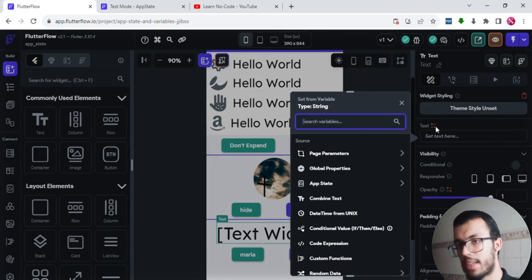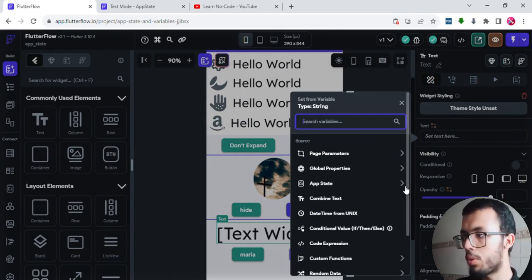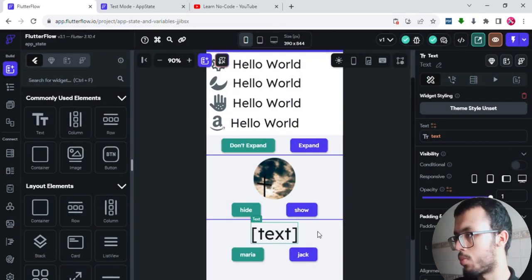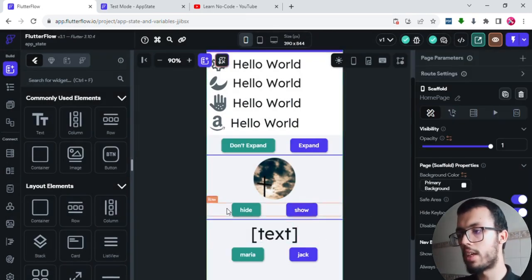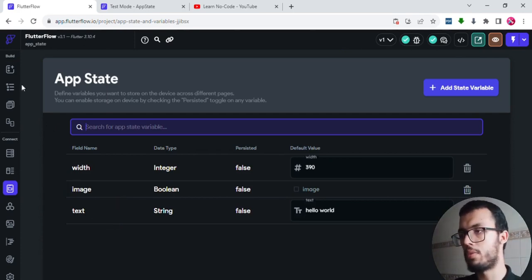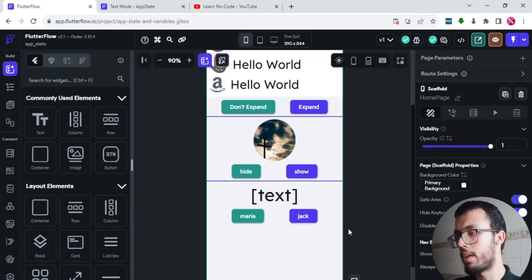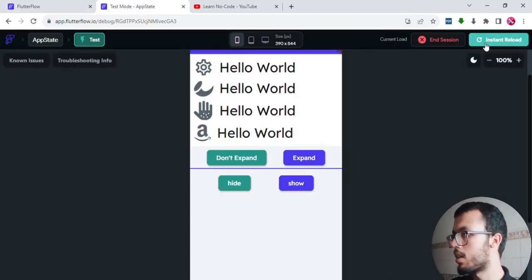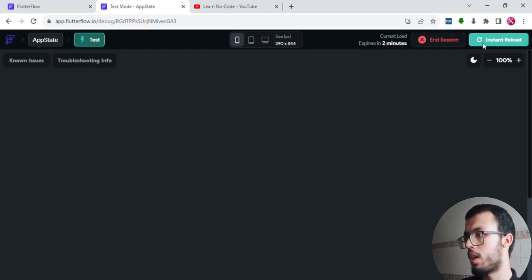I want to take the text from a variable, which is in our case an app stage, which is this one. So I want to take it from here, and this particular app stage will depend. If you click on Jack, it will become Jack. If you click on Maria, it will become Maria. If you have just started your app, it's not going to be anything. It's going to be just hello world. So let's try that. Let's click on reload and see how things work.